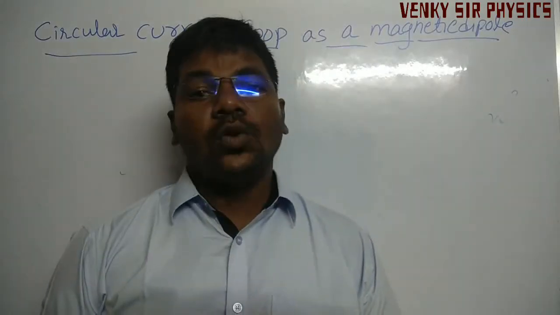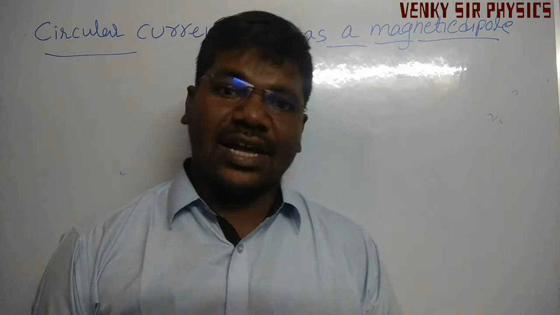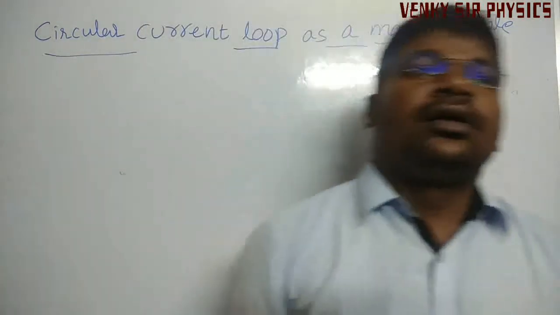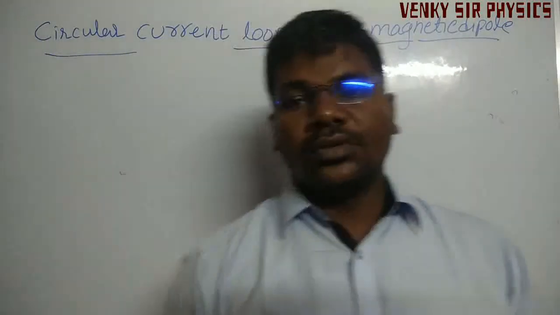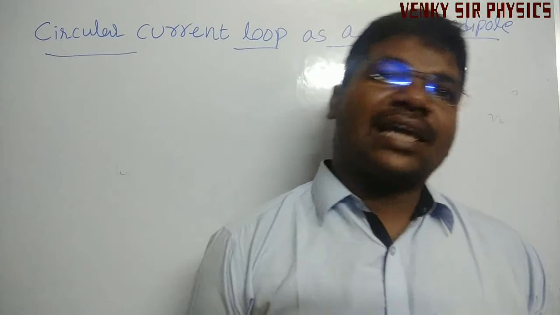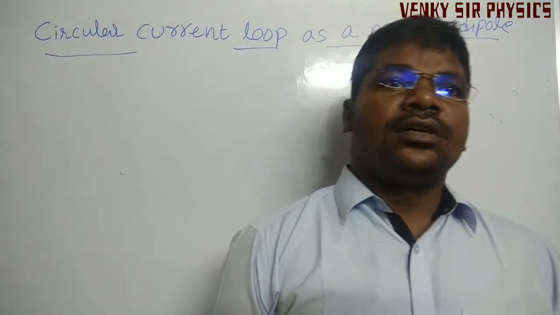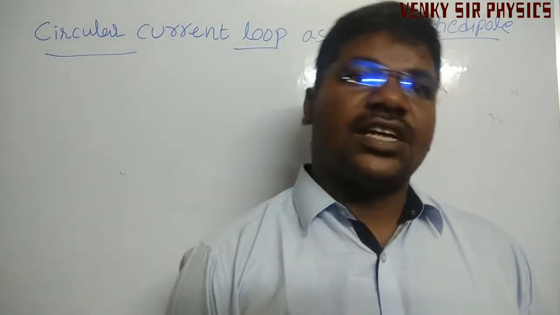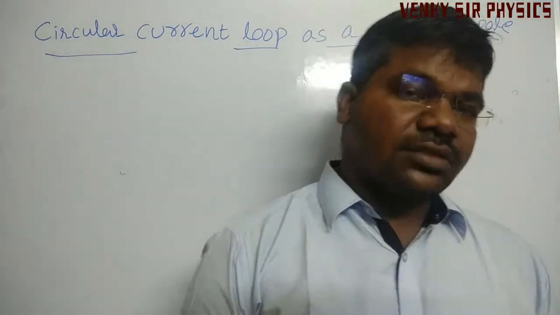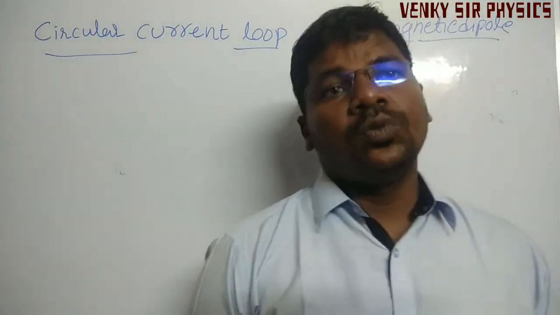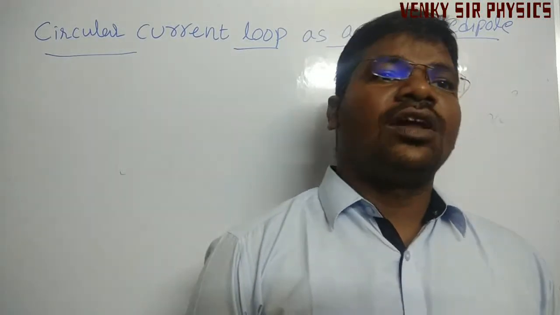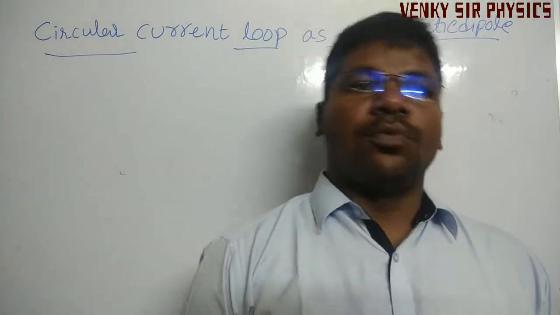Circular current loop as a magnetic dipole. See here, a current carrying loop behaves as a magnetic dipole if we look at the upper face of a current carrying coil. That means the current loop behaves as a system of two equal and opposite magnetic poles.